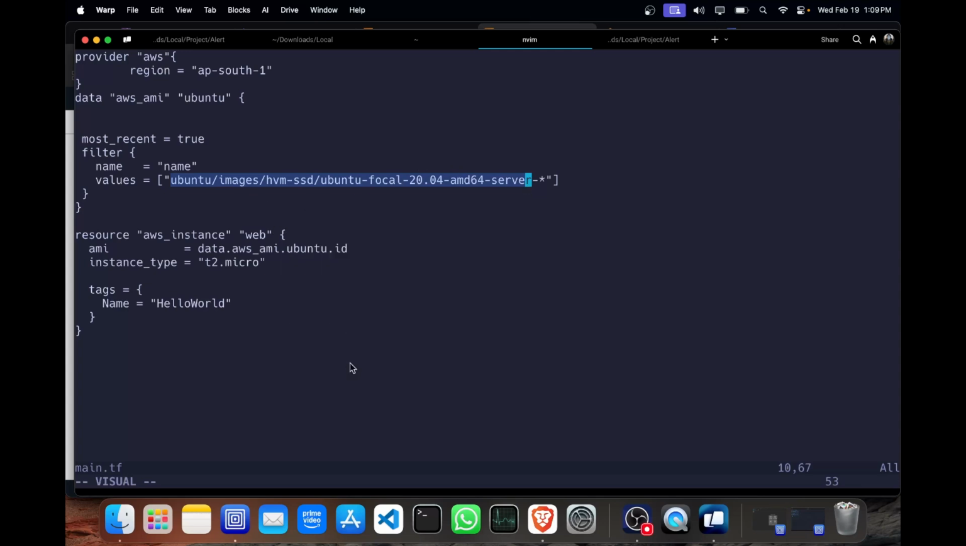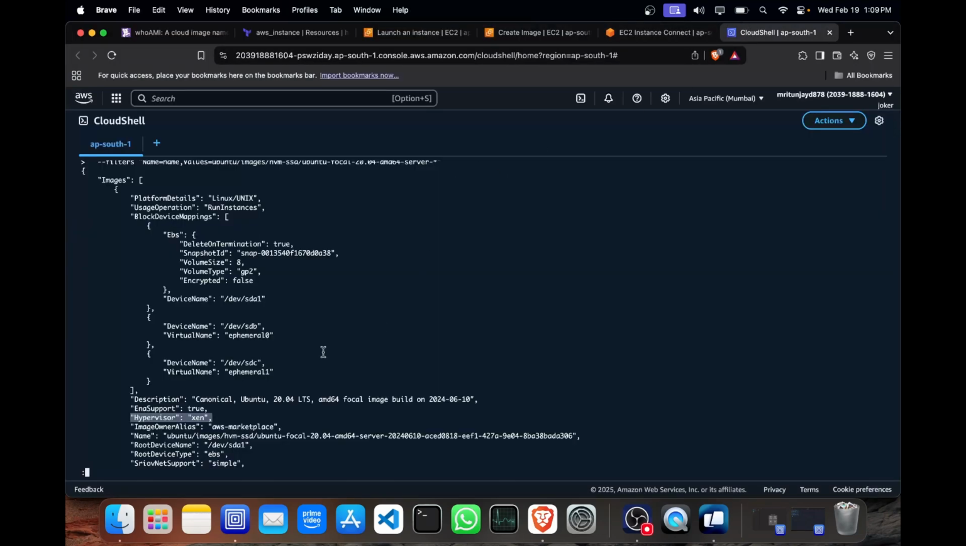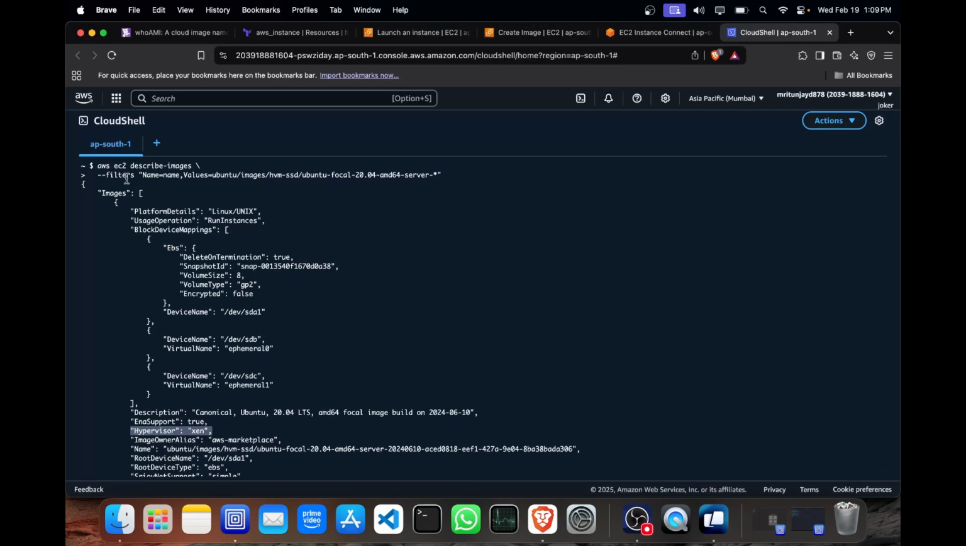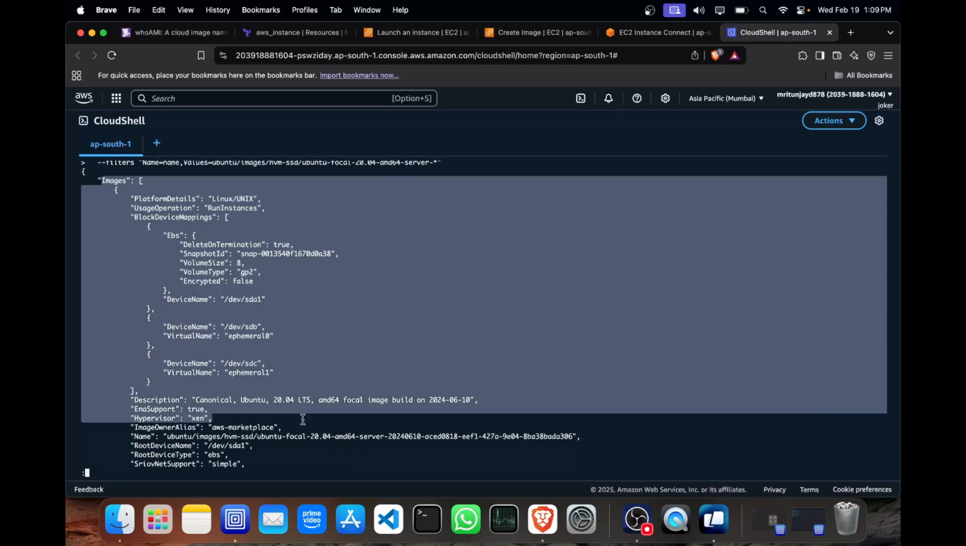In AWS, in the CloudShell, whenever you run the command aws describe images with the filters and the values that are encoded in the Terraform script, that is Ubuntu slash image slash something, it will give a JSON format of details.